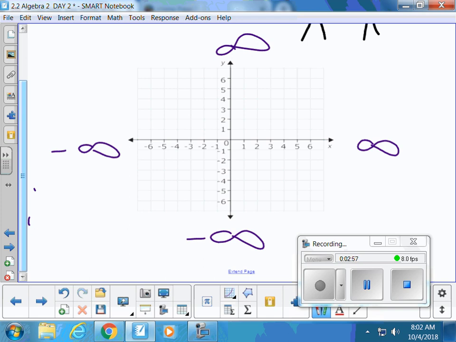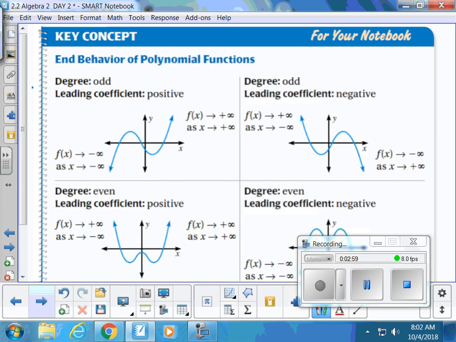First of all, let's look at the graphs we're going to be studying today. There's going to be a new shape, and it's called a snake. Everybody go like this? That is a snake, and that is what a graph of x to the third power would look like. It's called a cubic. So x to the third power, x to the fifth power, x to the seventh power. Anytime the degree is odd, it's going to make a snake shape.